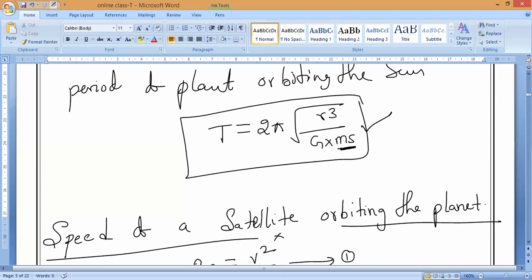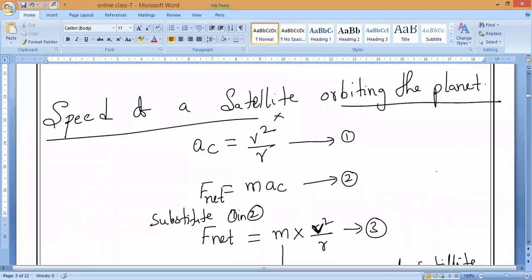Solve this one first: period of a satellite orbiting the planet. We assumed that planet as the earth. Why are we assuming the earth? Because we are living on the earth, that is why we are studying this. You have to remember that. So this is the satellite.